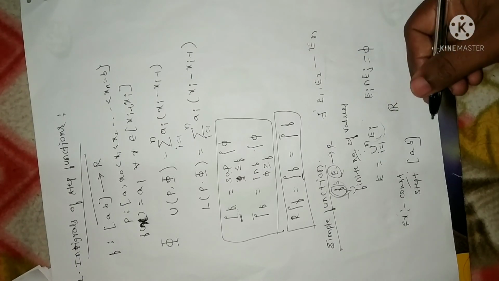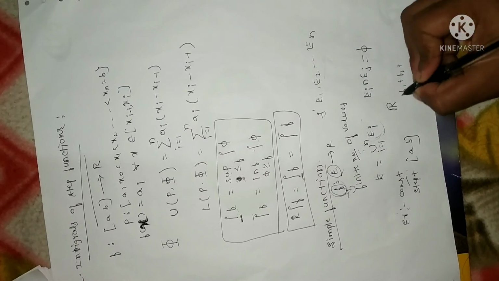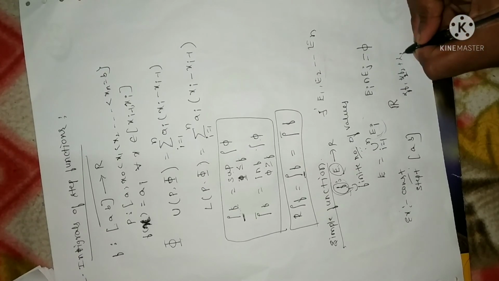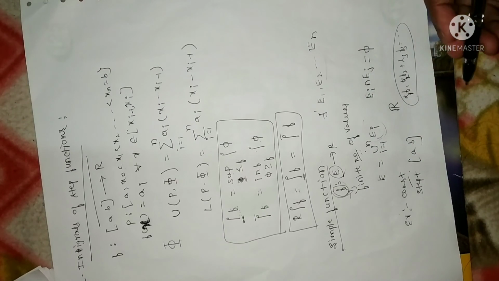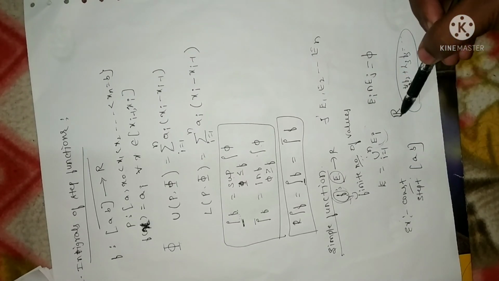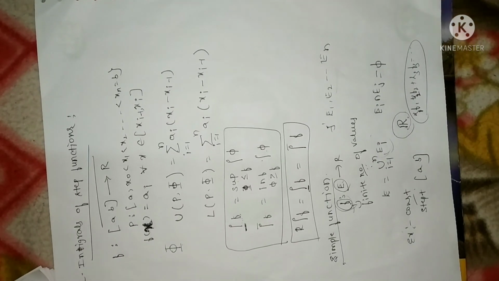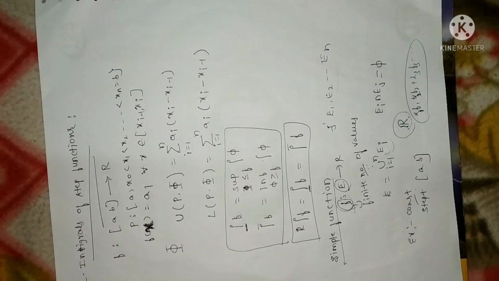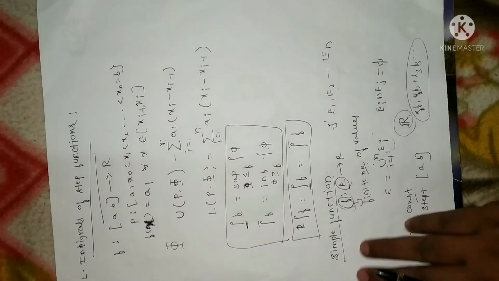And a finite linear combination of such functions, as you already know from linear algebra, will also be a simple function as it takes finitely many values. Whatever function takes finitely many values, we call it a simple function. So these are the basics of Lebesgue or Riemann integrable functions.